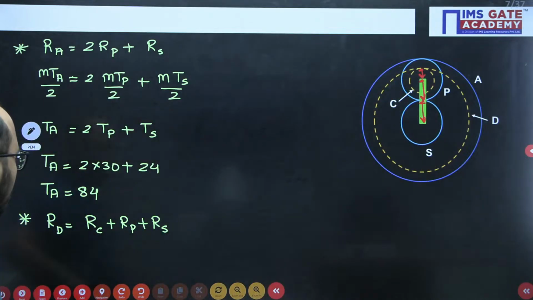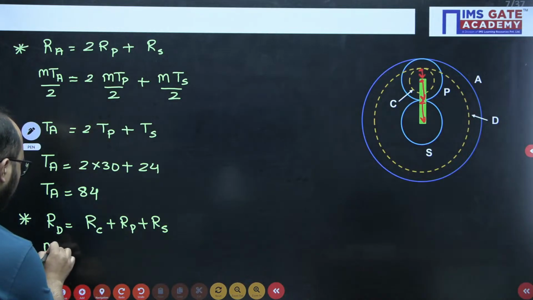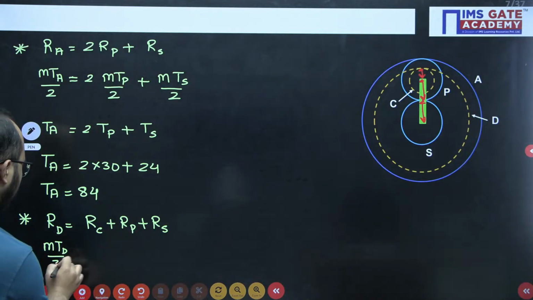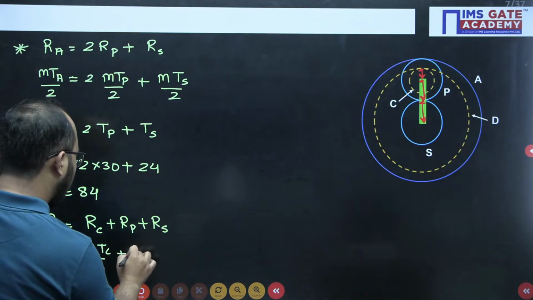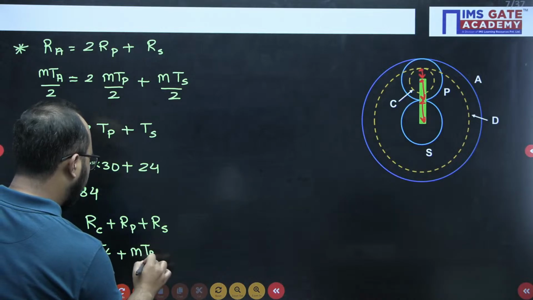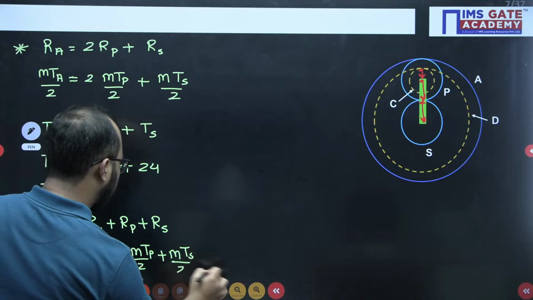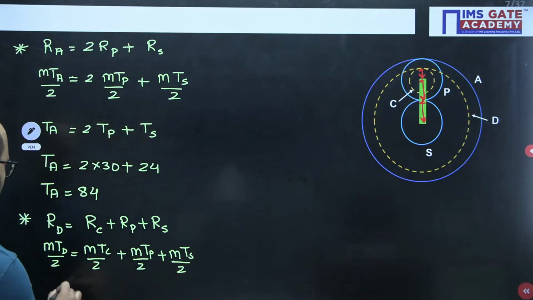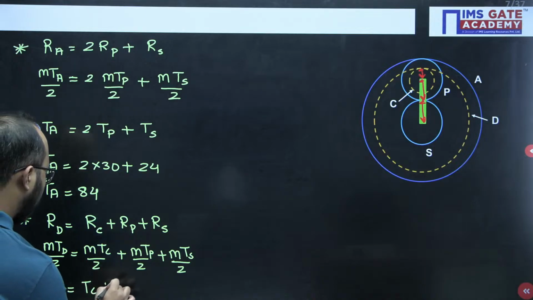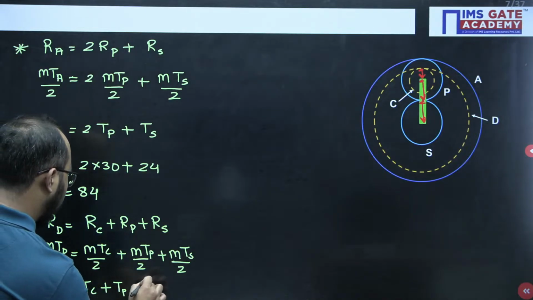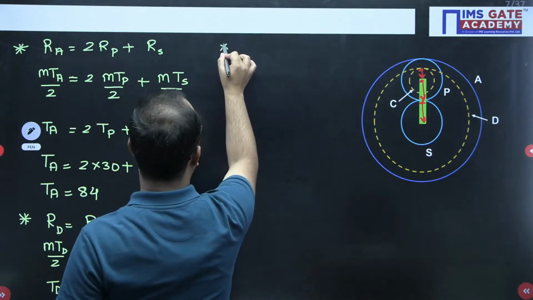Radius of gear D. So finally, the radius of gear D, MT into D divided by 2, equals MTC by 2 plus MTP by 2 plus MTS by 2, like this. Now finally we will have this relation: TD equals TC plus TP plus TS. So if I write all those values here, finally